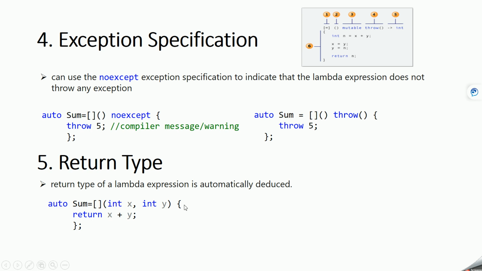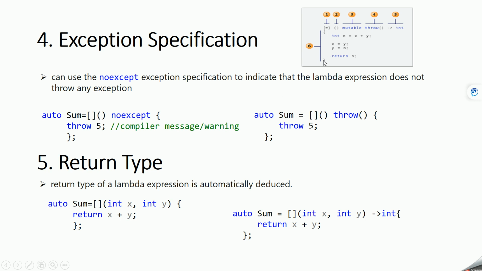We have not mentioned the return type, but by default it will deduce the return type from this expression. There is a way you can mention the return type if you want. Suppose you want its return type to be int, then you can use this arrow symbol and say which type you want it to return, and the rest of all things are the same. Okay, so this is all about return type.